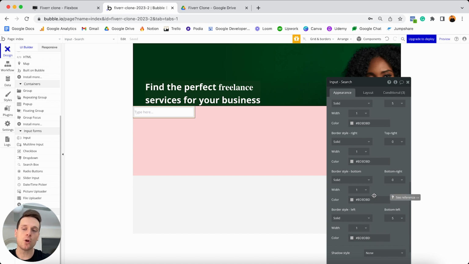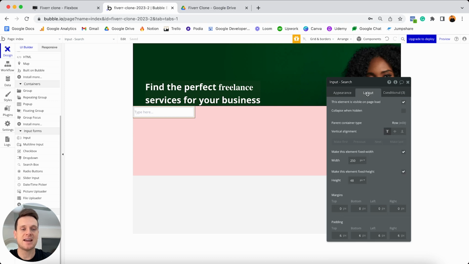But of course, what I'll also need to do is make this fully responsive. So if we jump over to our layout tab, by this point in time, you've probably guessed exactly what I'm about to do here. So right now, as it stands by default, this input field is set to be a fixed width of 250 pixels, which just means that regardless of the page size, no matter how big or small it is, this is always going to be 250 pixels. So this exact size here.